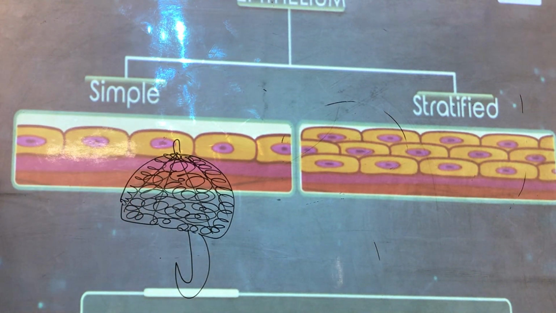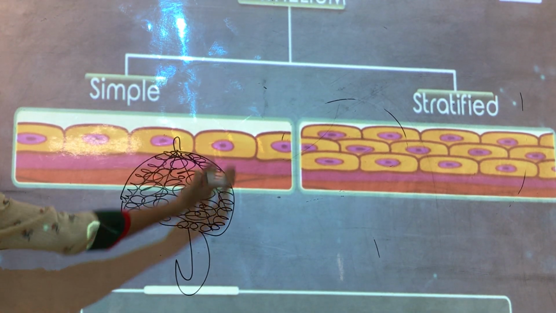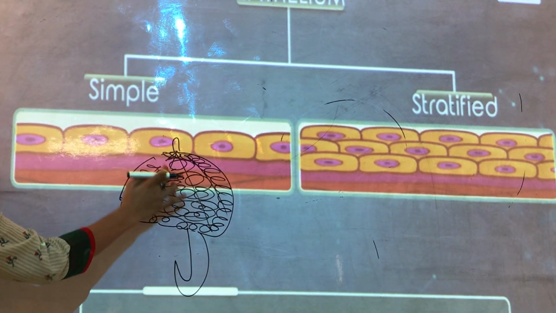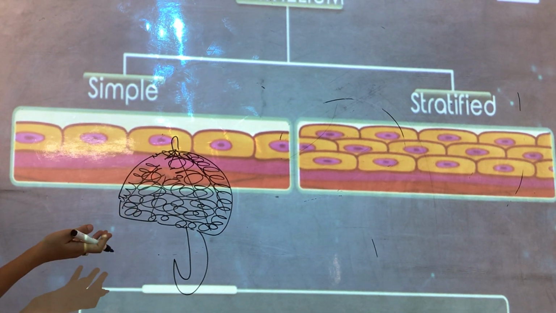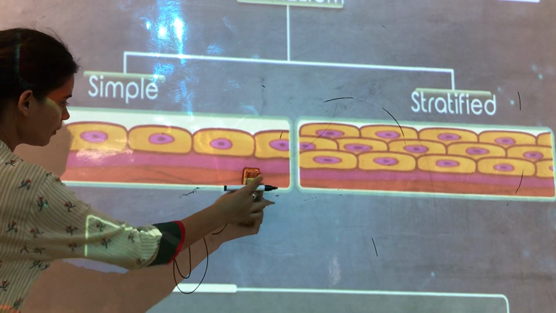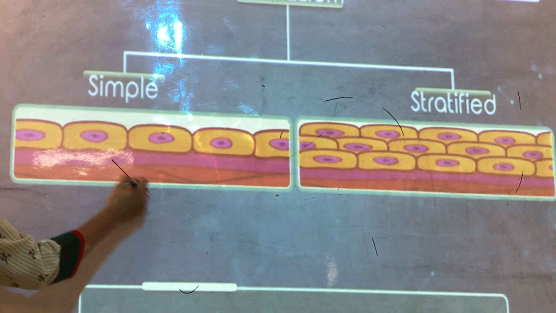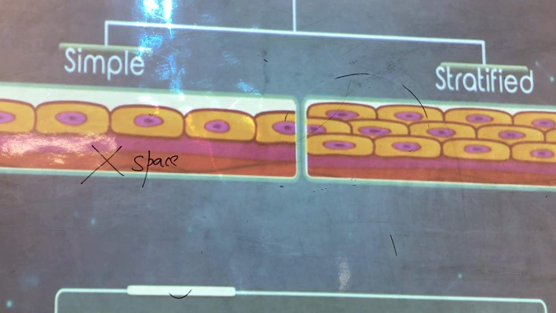If there will be any space, the situation would be similar to having an umbrella which will have some holes. That's the reason why all the epithelium tissues don't have any space between them. They are very tightly packed.